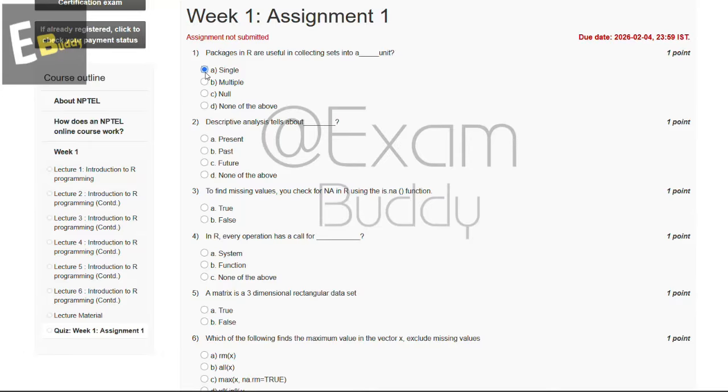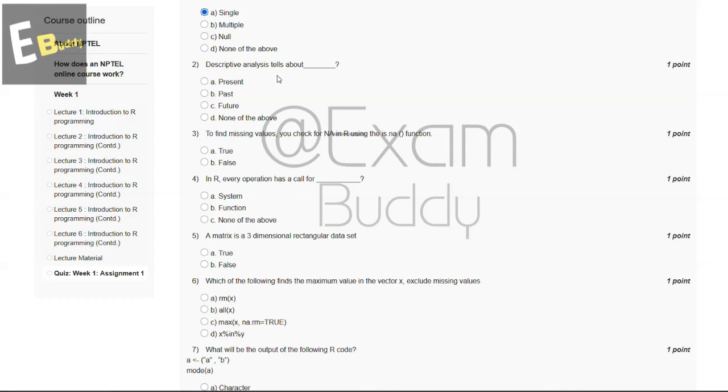And now let's go to question number 2. Descriptive analysis tells about dash. The options are present, past, future, none of the above. The answer to our second question is B, past.